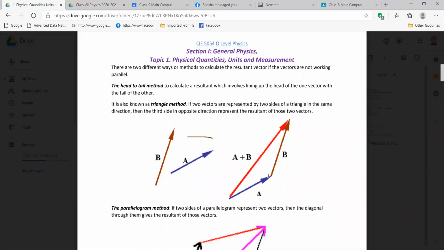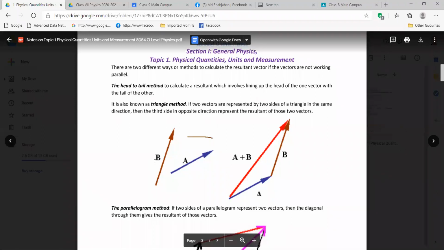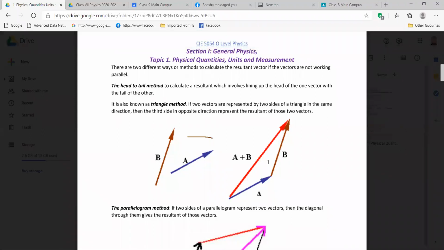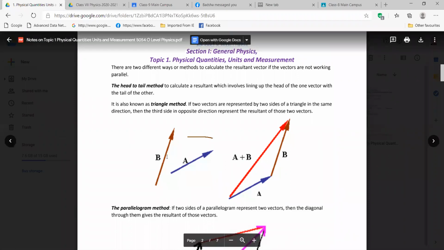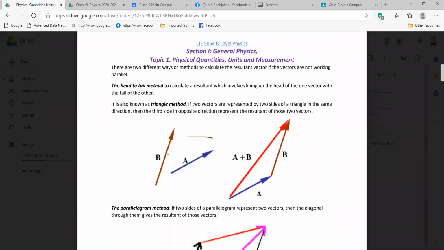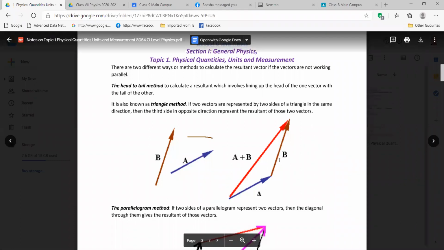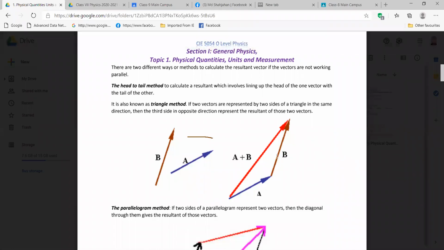And also for redrawing B, we will maintain the previous rule: the previous B will be parallel to the new B, right?